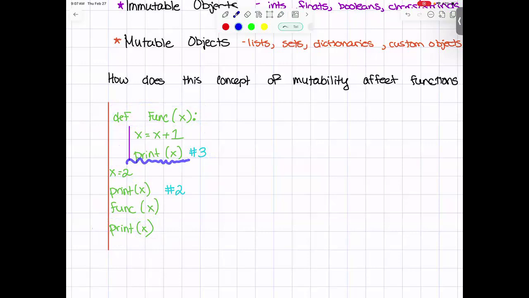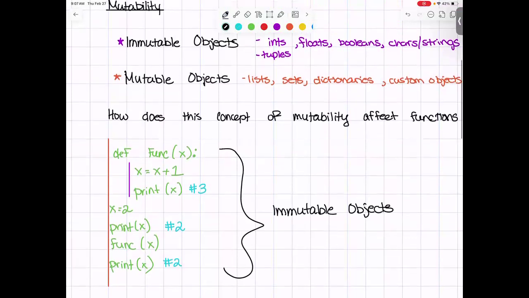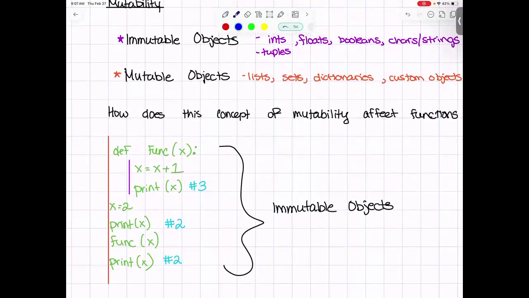And that's because we never returned the value that x was altered to be in here, right? We never actually did anything with that value. So this will be 3. Oh, pardon me. Wow. This will be 2. And this right here is representative of an immutable object, right? We said numbers were an immutable object, and we can see that that's the case here. How do I know that that's the case here? Because the changes that I made in this locally scoped area didn't actually affect the outer scoping of that variable. And this is because these are immutable objects.